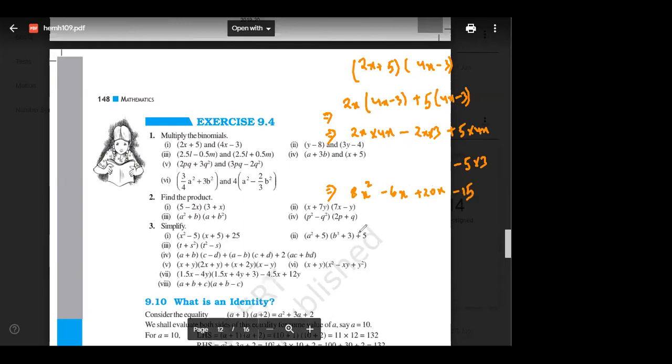Minus 15. So the answer would be what? 8x squared, plus into plus and minus. This operation would be of subtraction. The bigger will be right, the bigger sign. Which is the bigger sign, right? The sign of the bigger term is plus, and plus 14x minus 15.